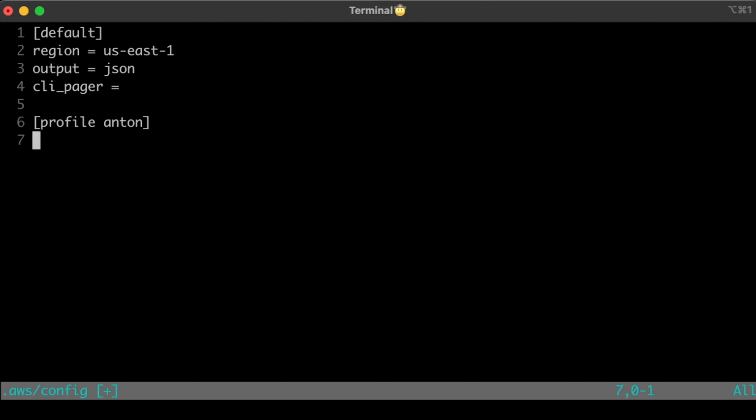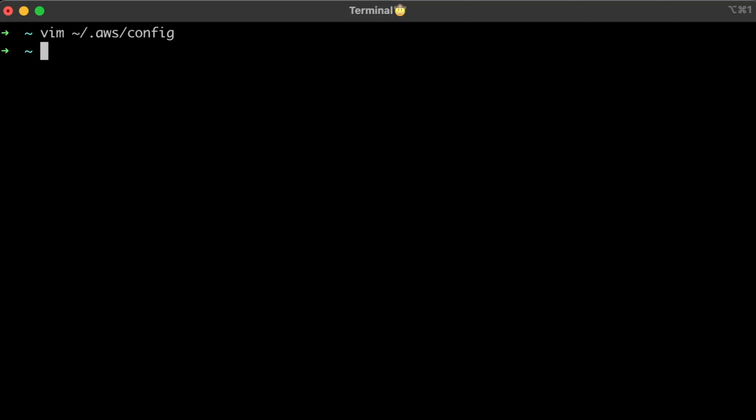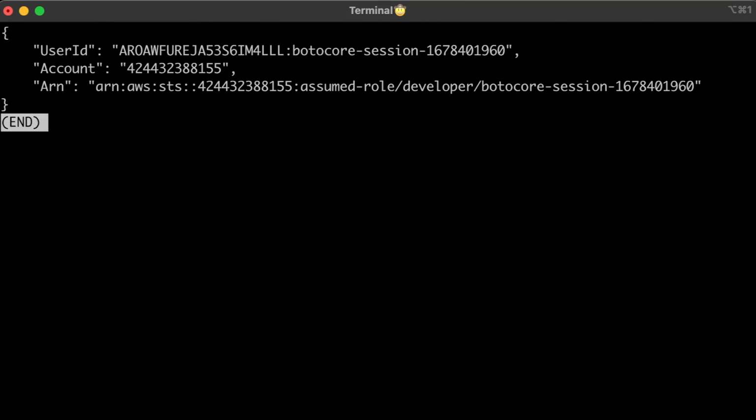Next, create another profile, but in this case, use a text editor. Let's call it developer and use your new IAM developer role. As a source, specify the user that has permission to assume that role. In my case, it's Anton IAM user that we just created. Also, verify that you can assume that role by using developer profile.